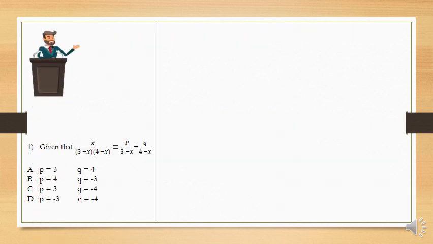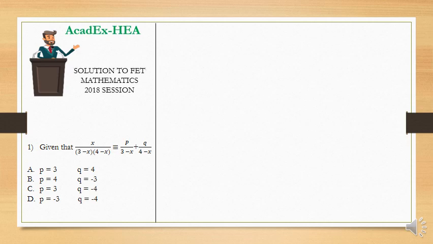Let's get started immediately with question 1. Like I said, this is FET 2018 mathematics section. It reads, given that x over 3 minus x times x over 3 minus x into 4 minus x is equivalent to p over 3 minus x plus q over 4 minus x.